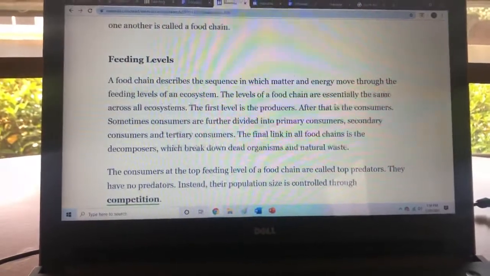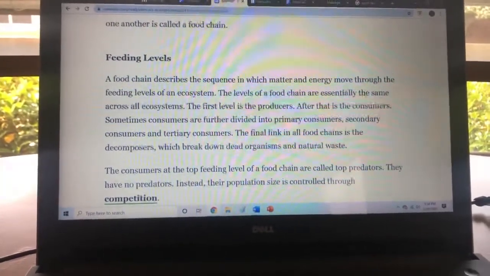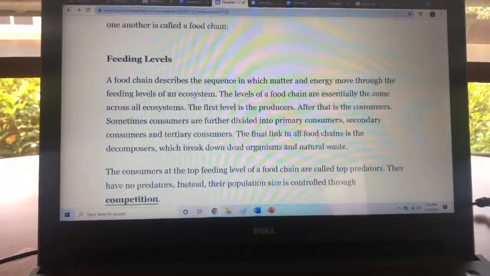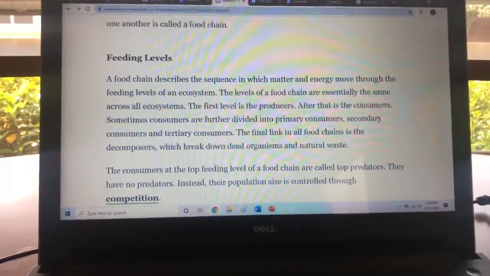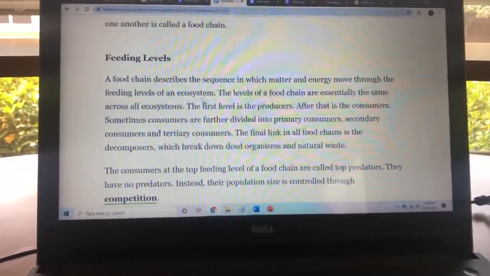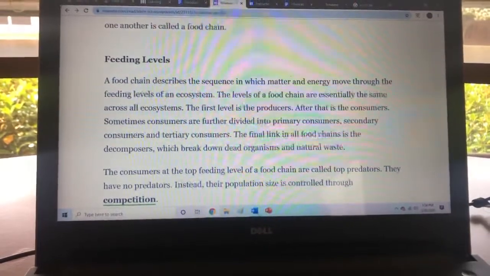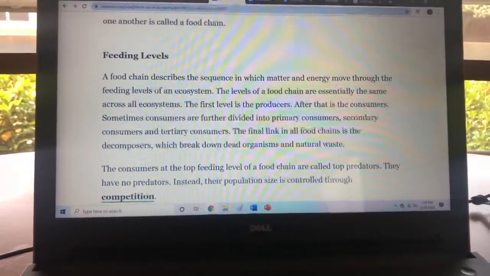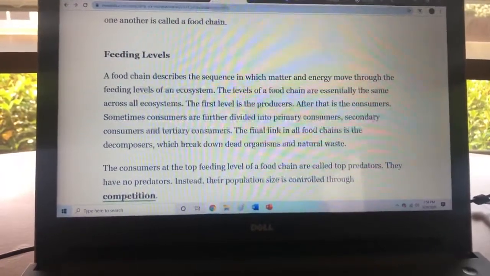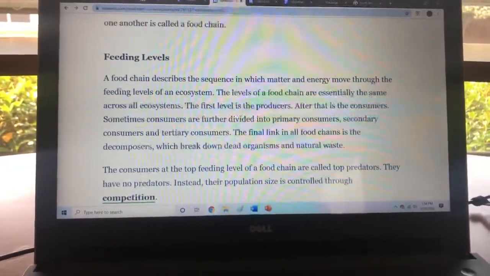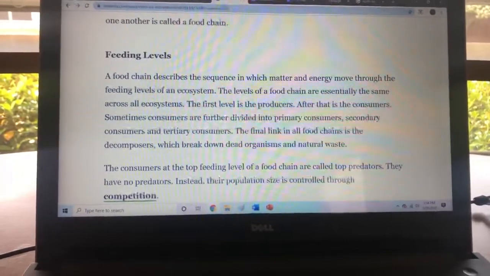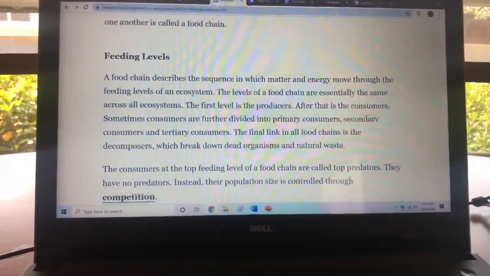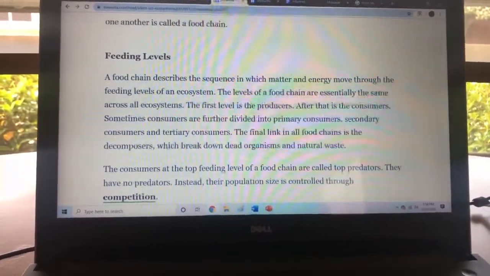Feeding levels. A food chain describes the sequence in which matter and energy move through the feeding levels of an ecosystem. The levels of a food chain are essentially the same across all ecosystems. The first level is the producers. After that is the consumers. Sometimes consumers are further divided into primary consumers, secondary consumers, and tertiary consumers.